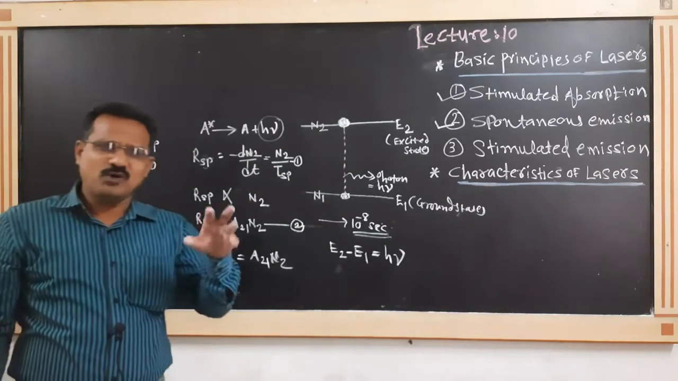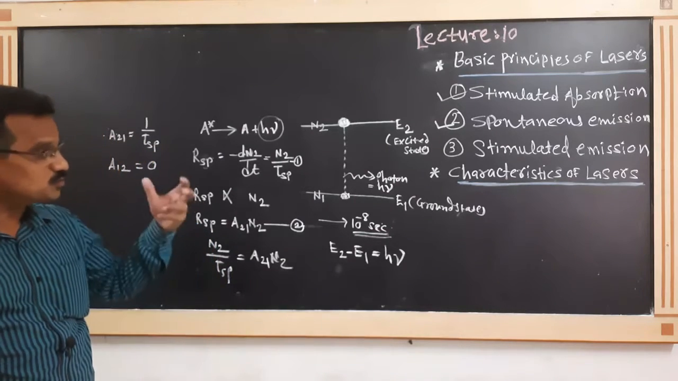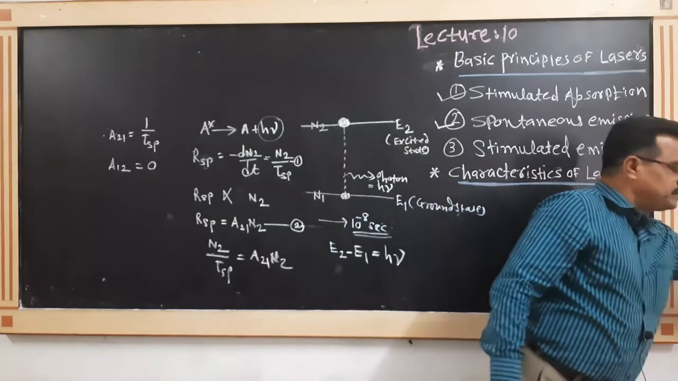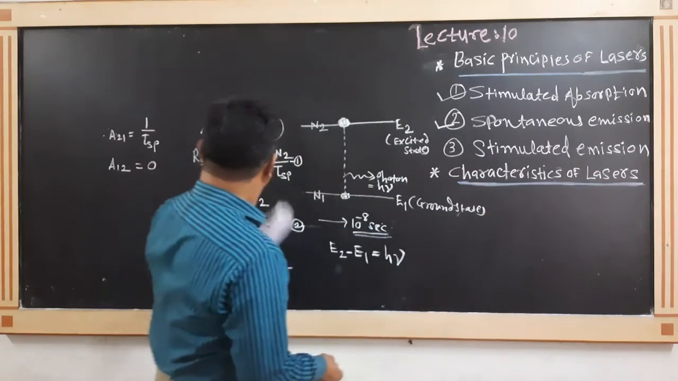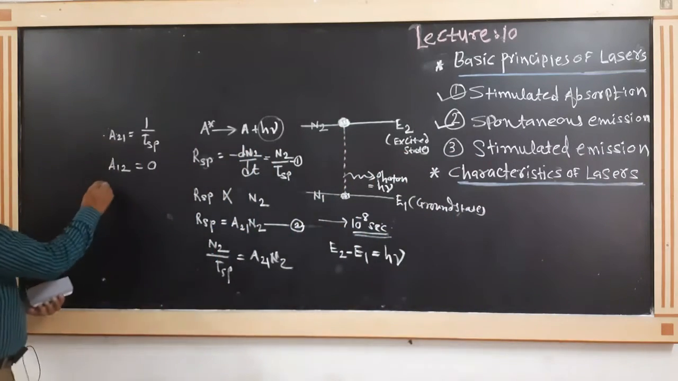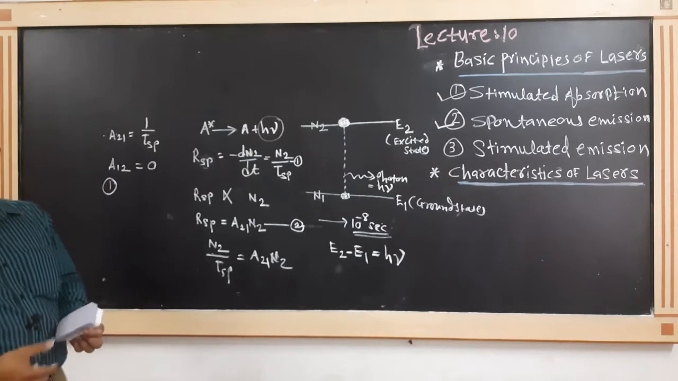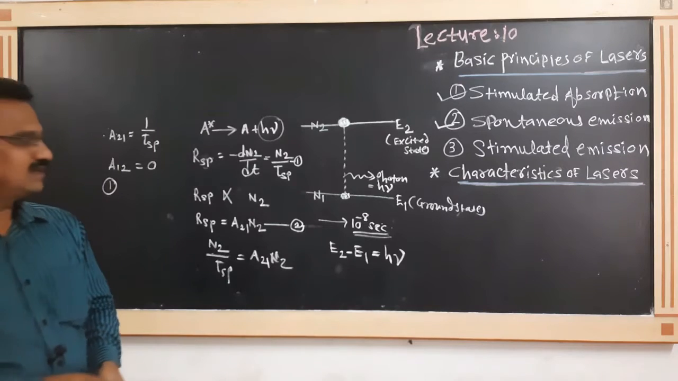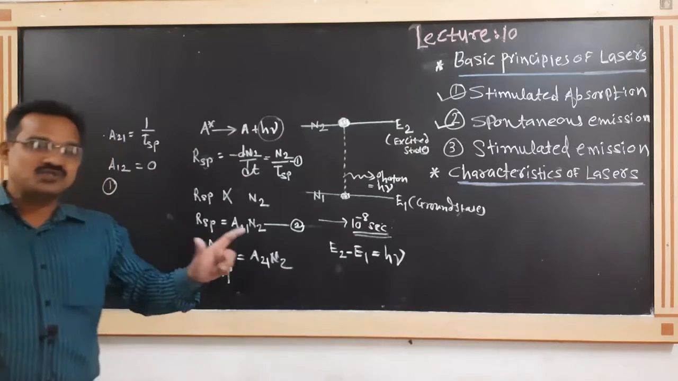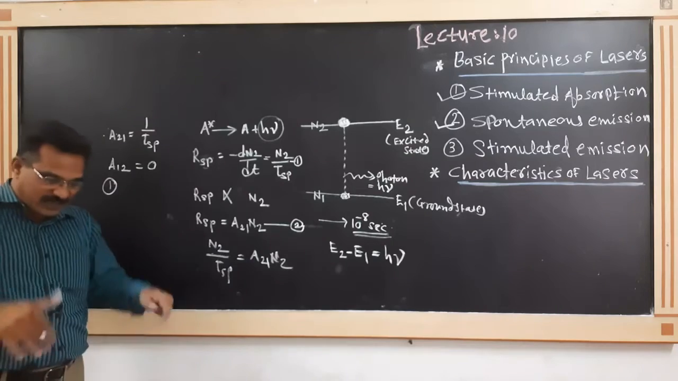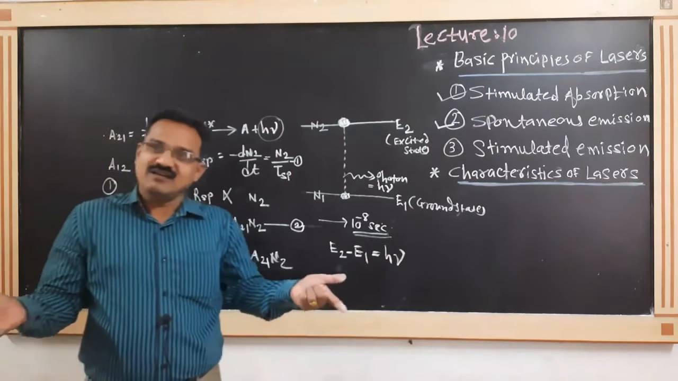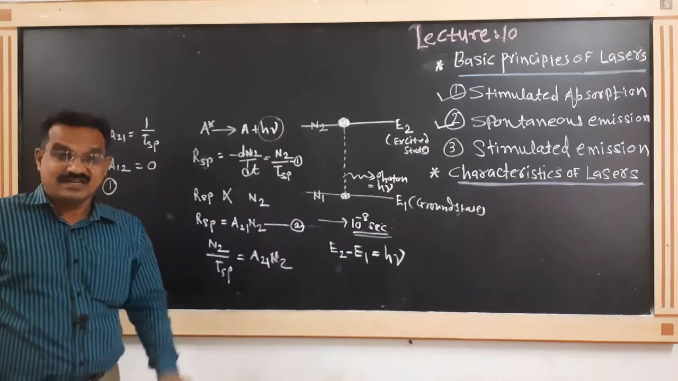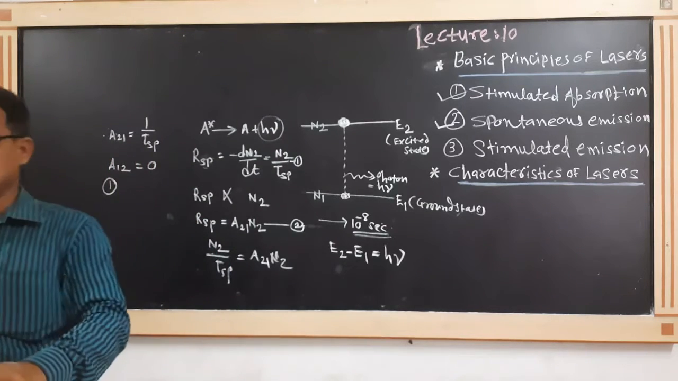What are the important points related to spontaneous emission? The first point: it is a natural process. It cannot be controlled from outside. After 10 raised to minus 8 second, the electron returns back from the excited state to the ground state. That is a natural process. This is the first point related to spontaneous emission.